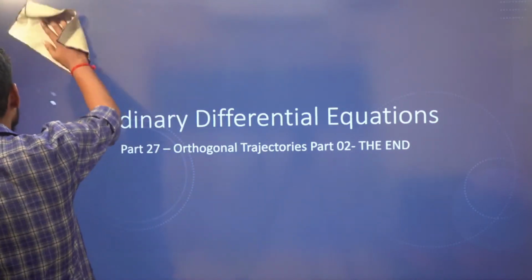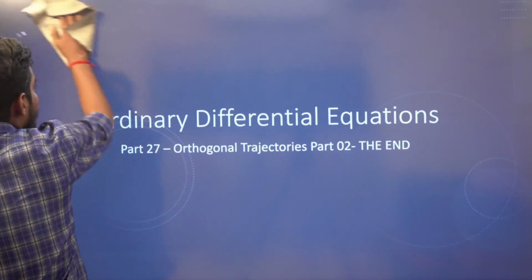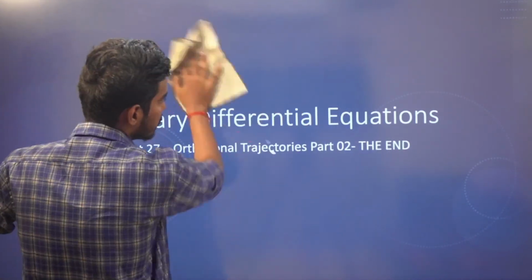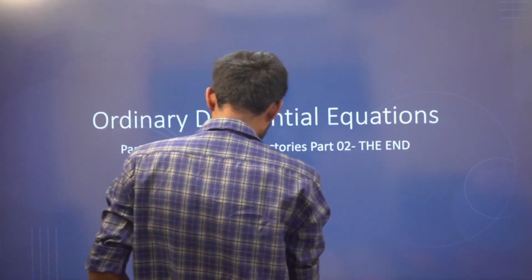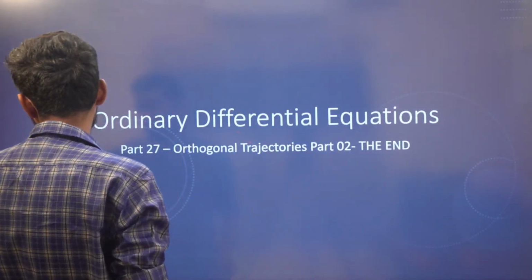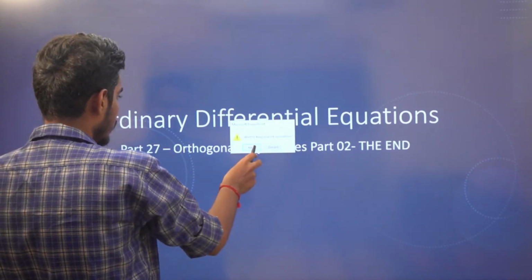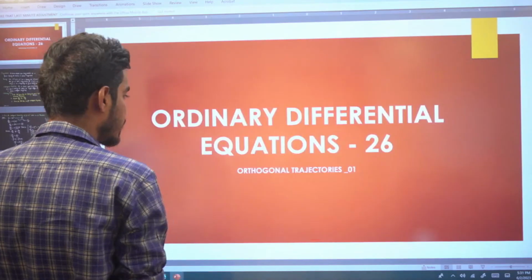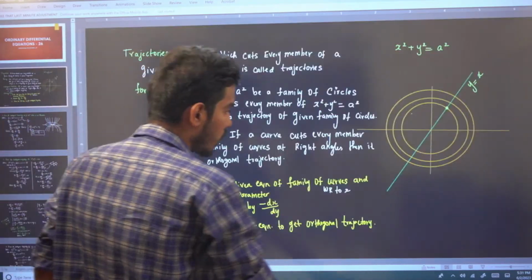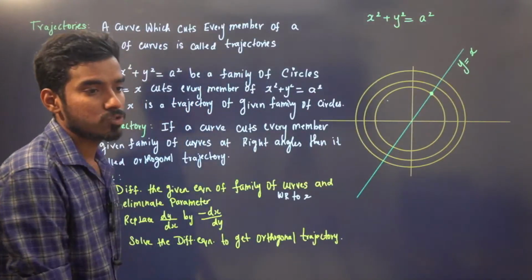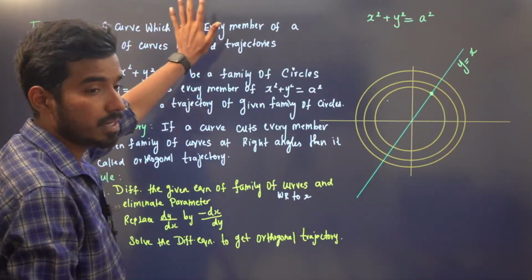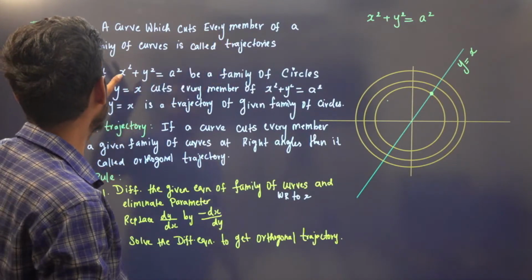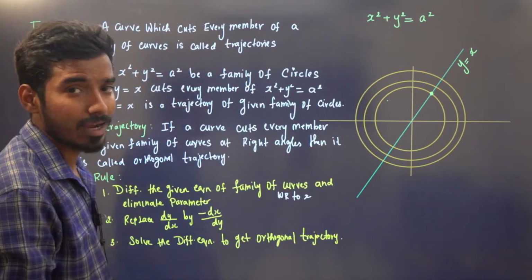In the previous class, we defined what is meant by orthogonal trajectories, and then we solved some problems. So I will show you the PPT, the notes of the previous class. First we started with what is meant by trajectories. A curve which cuts every member of a given family of curves is called a trajectory.